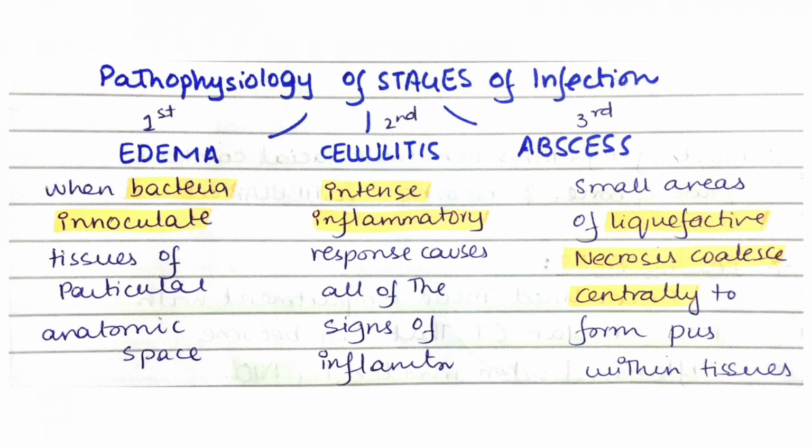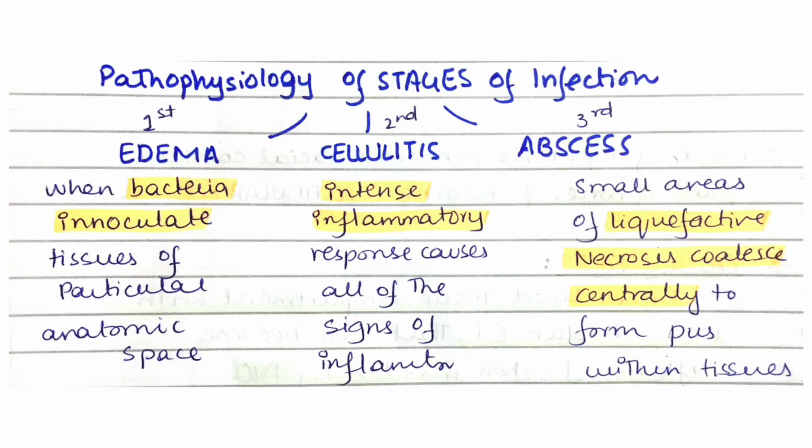First stage of infection is edema, which remains from 0 to 3 days, when bacteria inoculate the tissues of a particular space. In edema, there is soft, mild, tender, doughy swelling, and aerobic bacteria dominate. It has a jelly-like consistency, its color is normal, and it is mild and diffuse. It has mild diffused borders, and its size is also variable. Pus is not present in the case of edema.